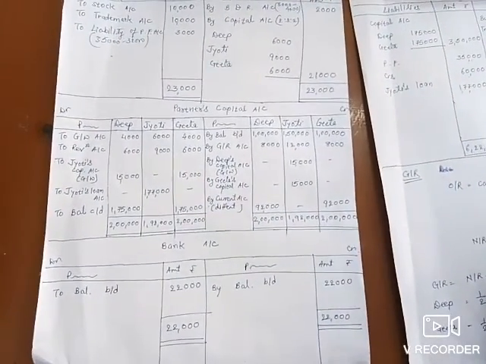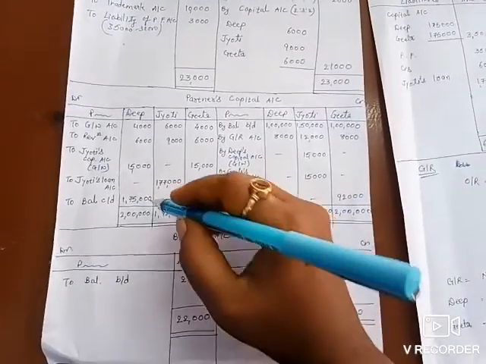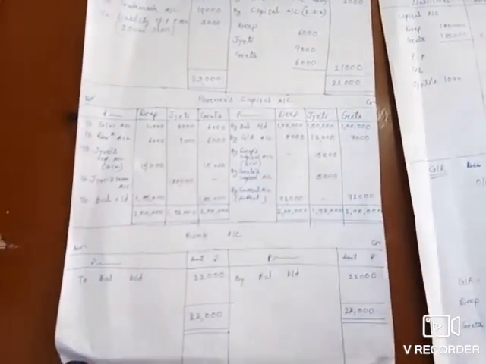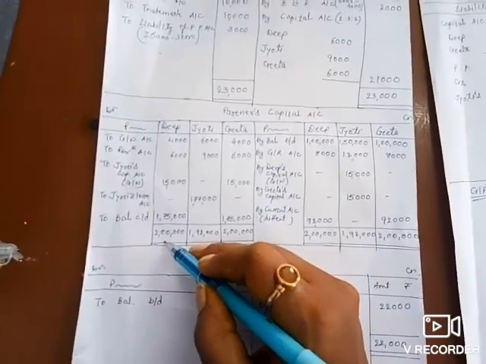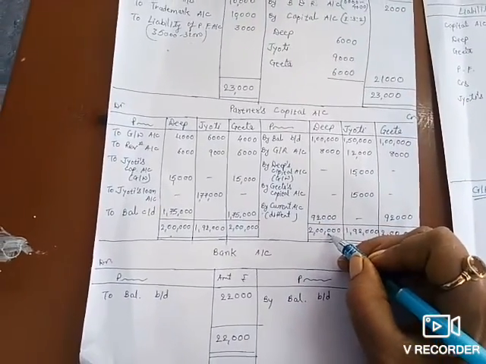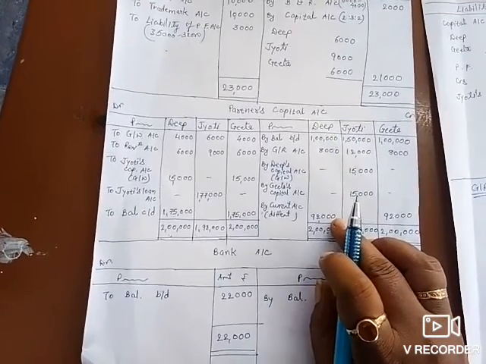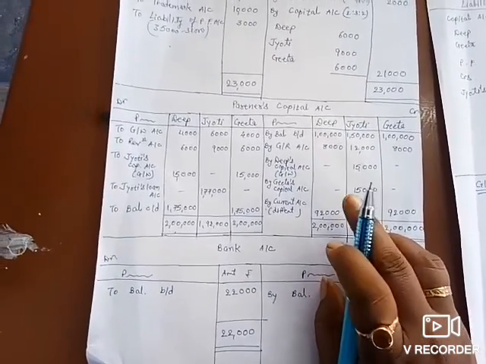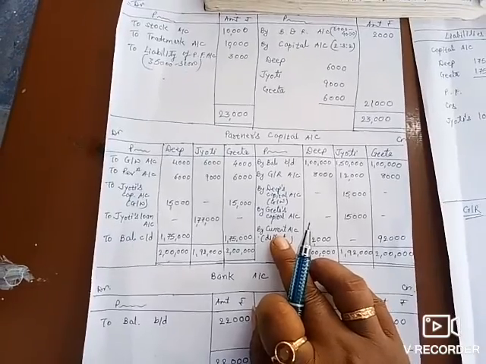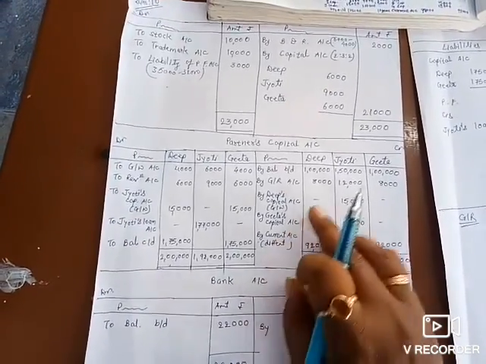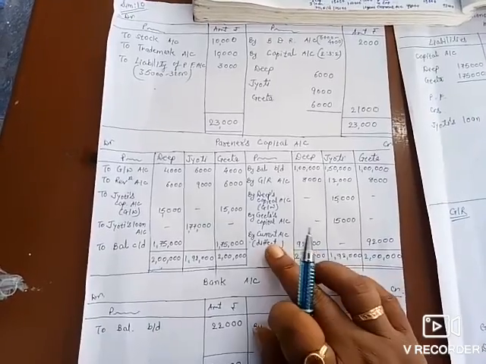So here the total comes higher on this side, I think. Total comes higher on this side, that is 2 lakhs. Write down 2 lakhs over here also. Difference arises on the credit side. Difference arises 92,000. So that 92,000 we have to transfer to the current account, because in the sum it is given that whatever difference arises is to be transferred to the current account. So write down current account over here.